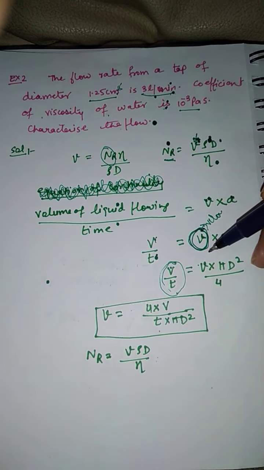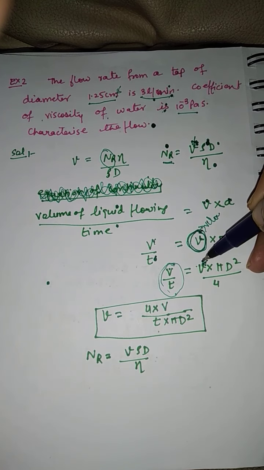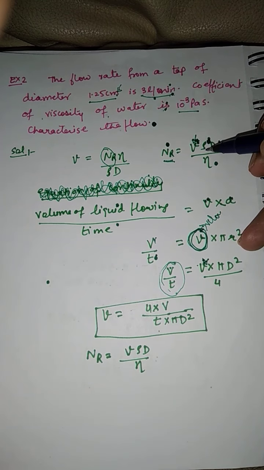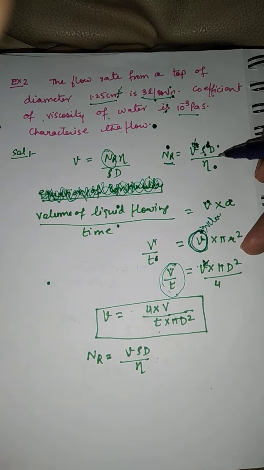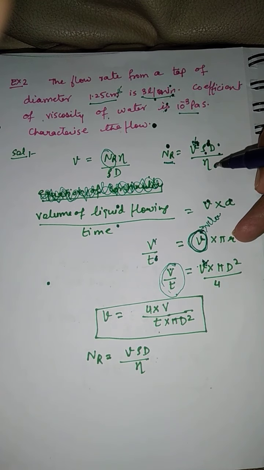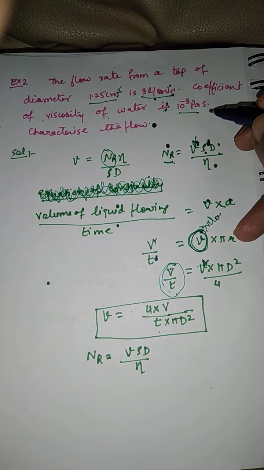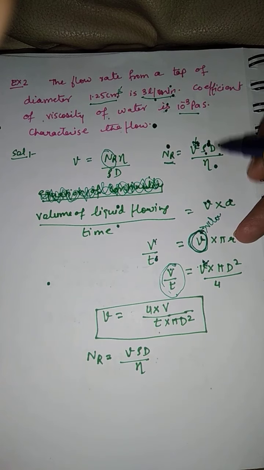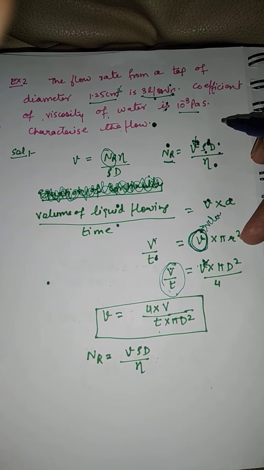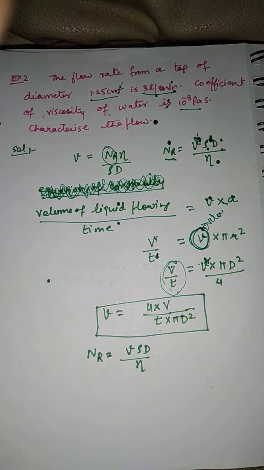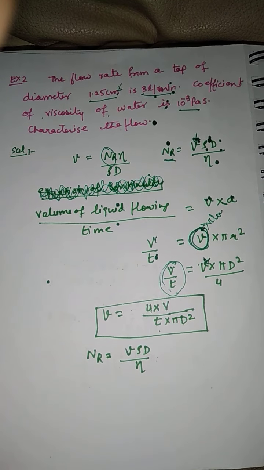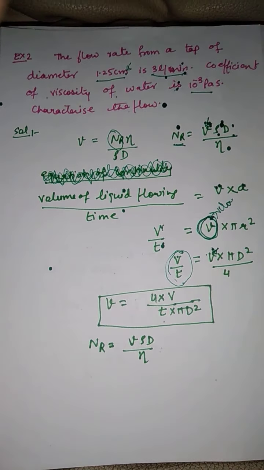So after rearranging we got the value of velocity. Other things we already know: rho is 1000, diameter you convert to meter, and eta is also given in SI units, and you can calculate the value of NR. Depending upon the value of Reynolds number, we can figure out whether it is streamline flow or turbulent flow.